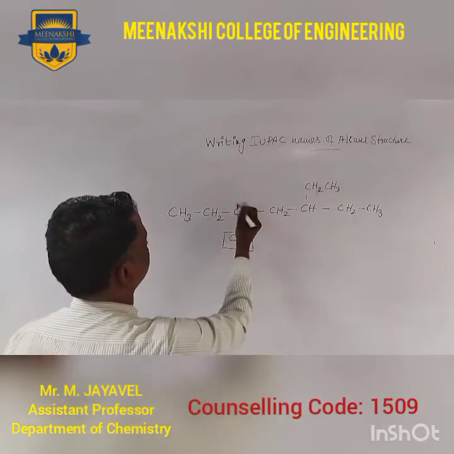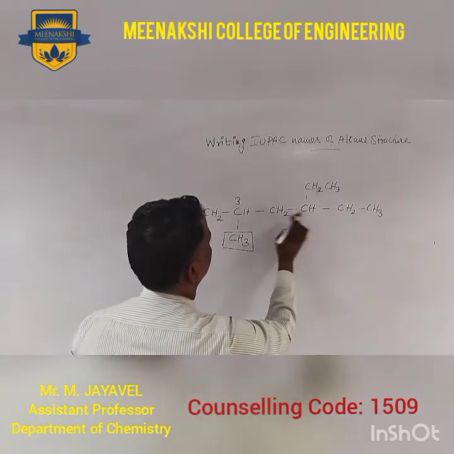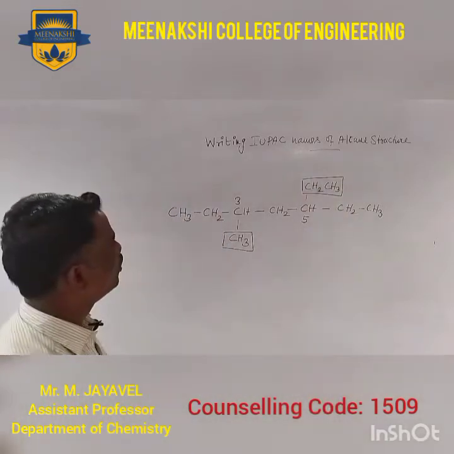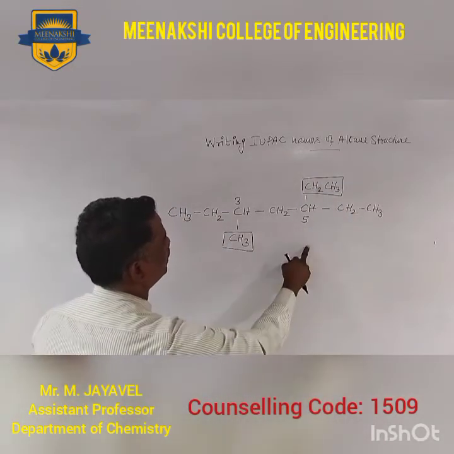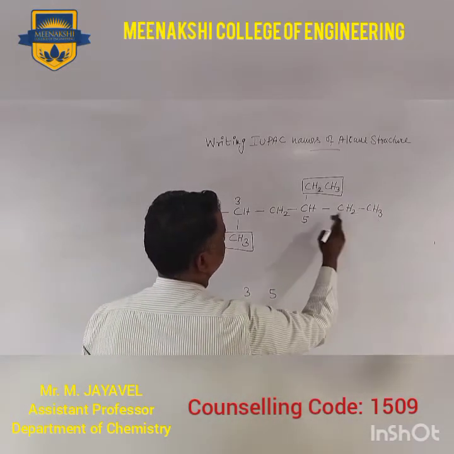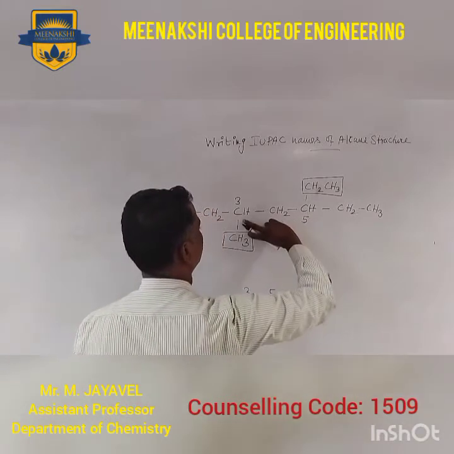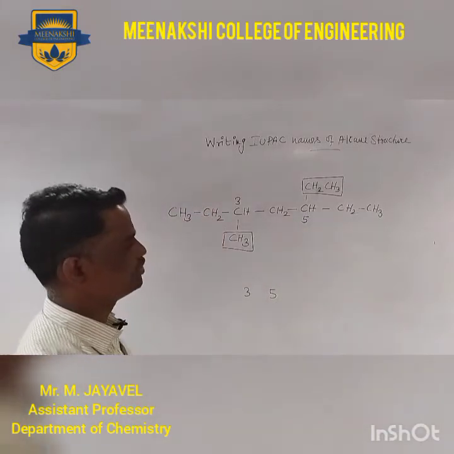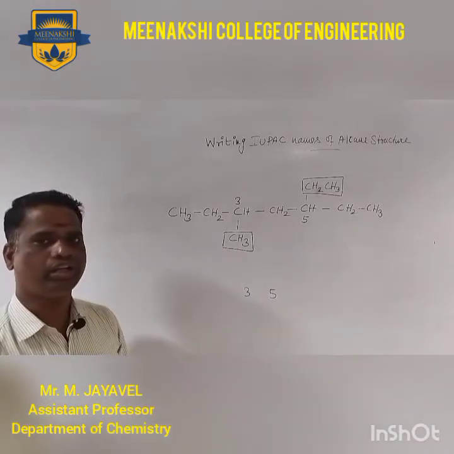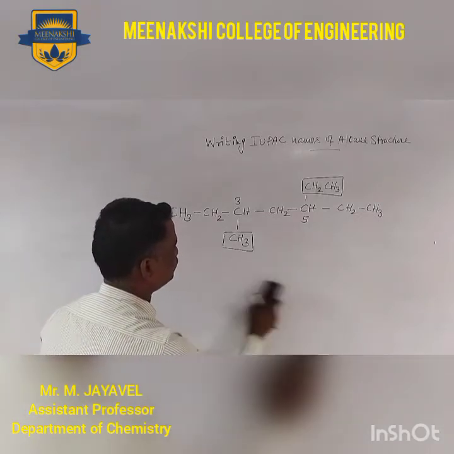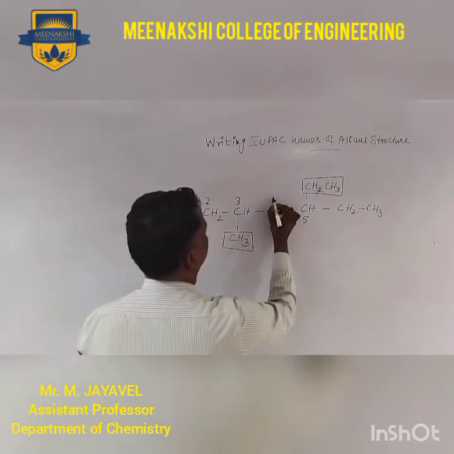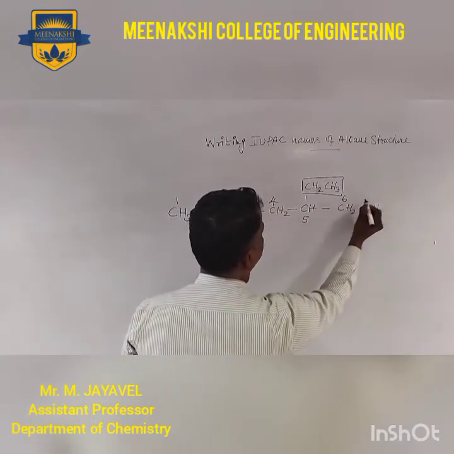1, 2, 3, so third position, 4, 5 is the fifth position. These two substituents are at 3 and 5, or you can start from here: 1, 2, 3, 4, 5. So the same position will come. There is no issue. You can start from here or that side. You can take any one of the ways. 1, 2, 3, 4, 5, 6, 7.